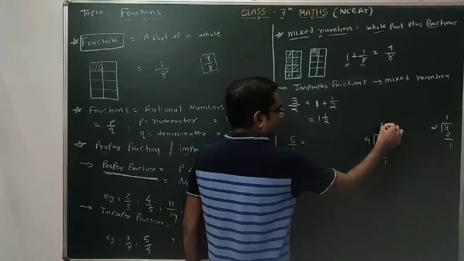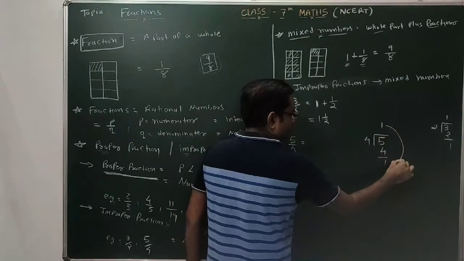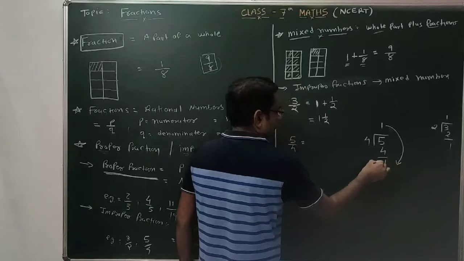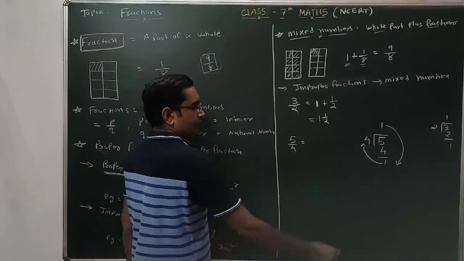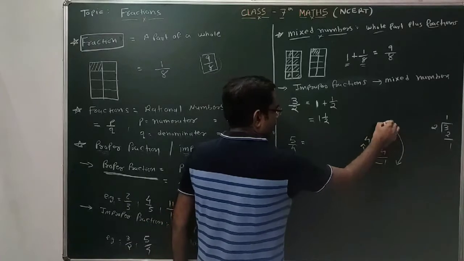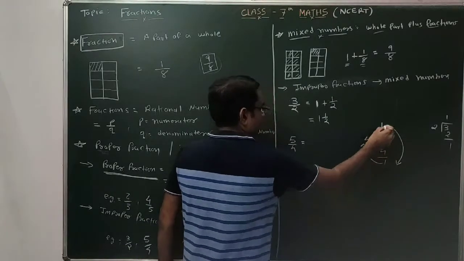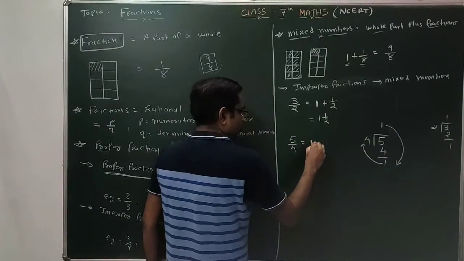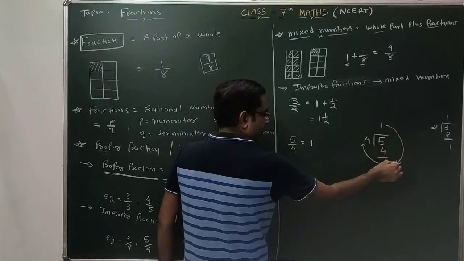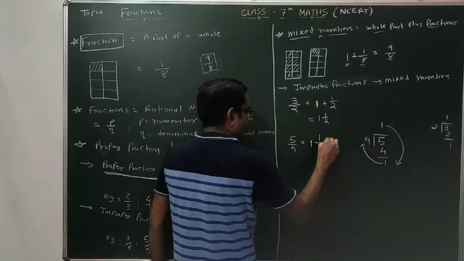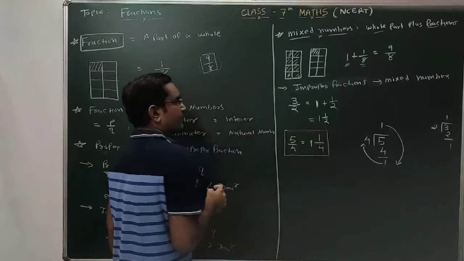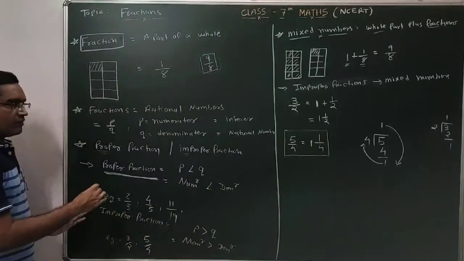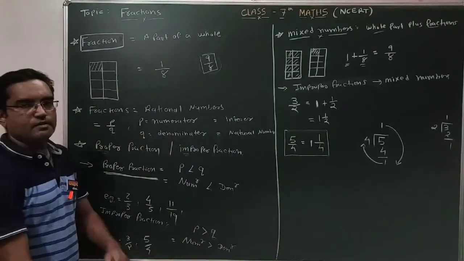You have to start with this quotient, then write this remainder and then write this divisor. Clear? You have to make a full circle: 1, 1 and 1. First write this 1. That is known as 1 and 1 by 4. So this is how you can represent any improper fraction as a mixed number.